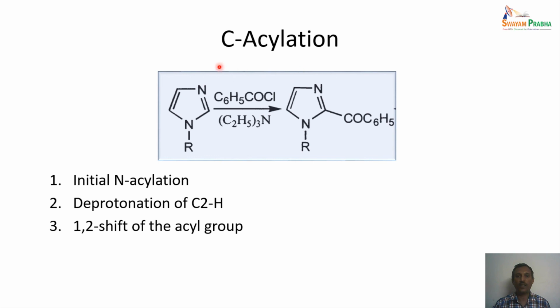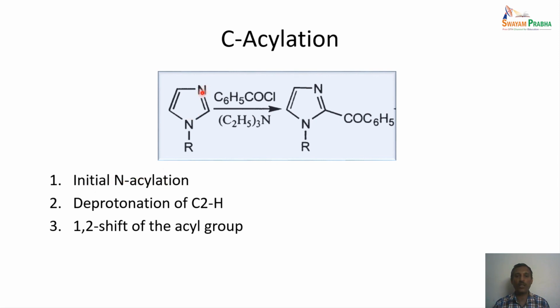And then let us look at the C acylation, because earlier we had seen in the acylation reaction, the acylation takes place on this particular carbon. How the reaction actually proceeds is not a simple reaction mechanism which can be employed to explain this product formation. So the initial reaction happens on the N acylation only.